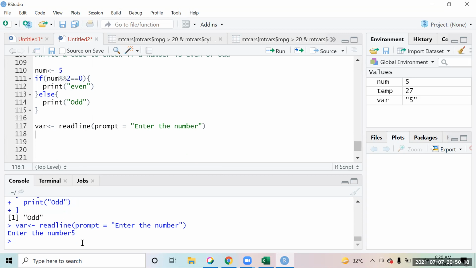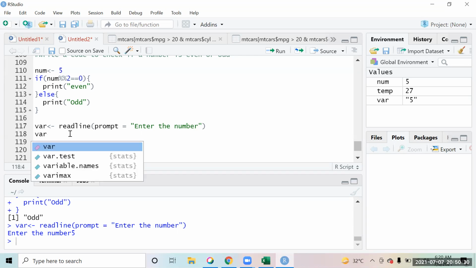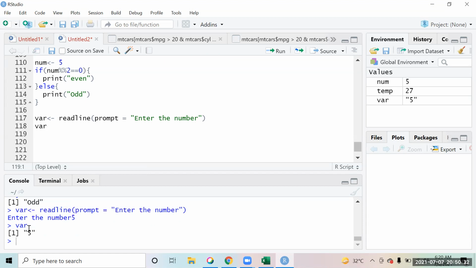Now this number that you give, with the help of readLine, will be in character format. If I show you right now, this number will be character type. So just a couple of things you have to take care of. This is character data right now, so you will have to make sure that you convert it into integer, because you can only check integer data points for whether they are even or odd.